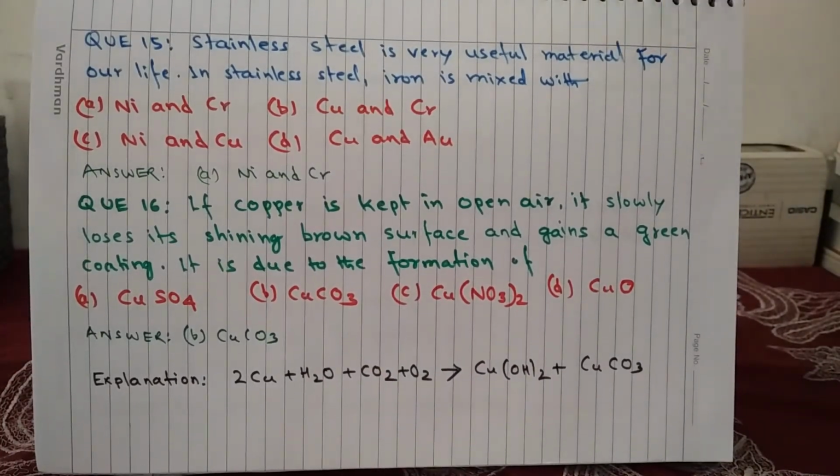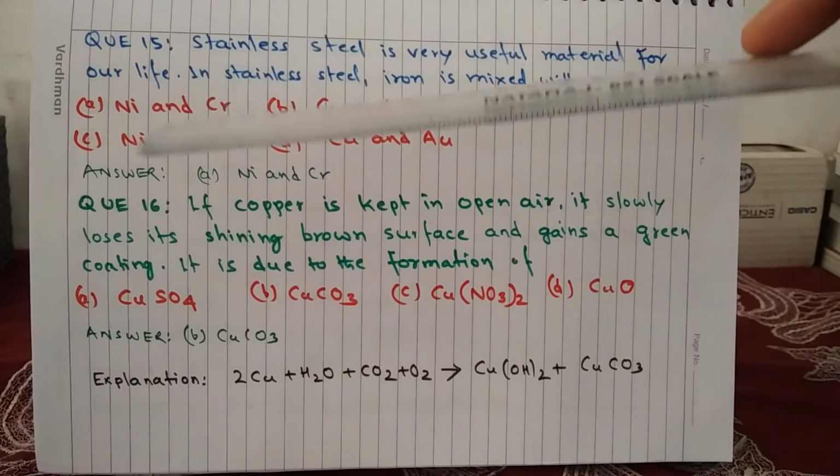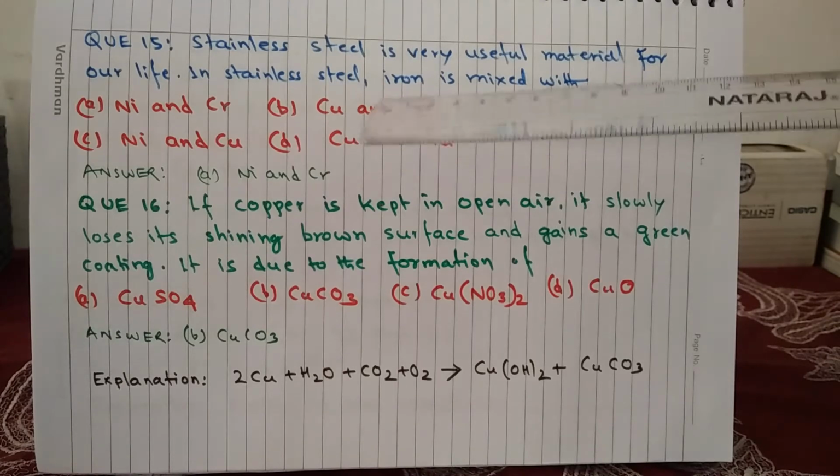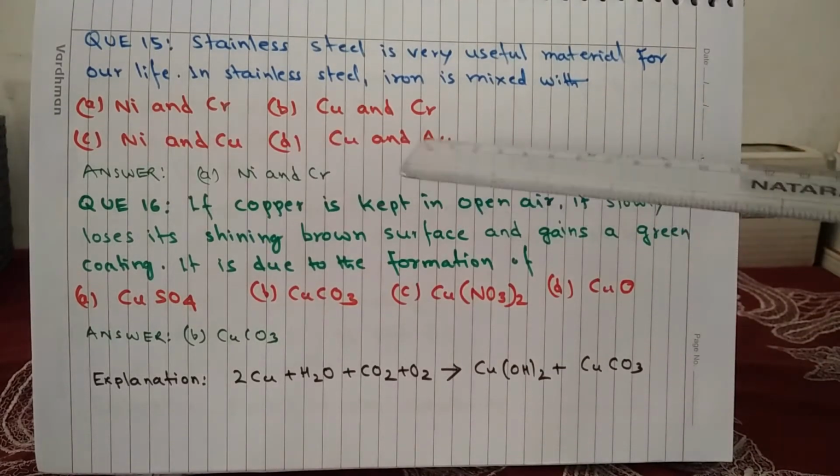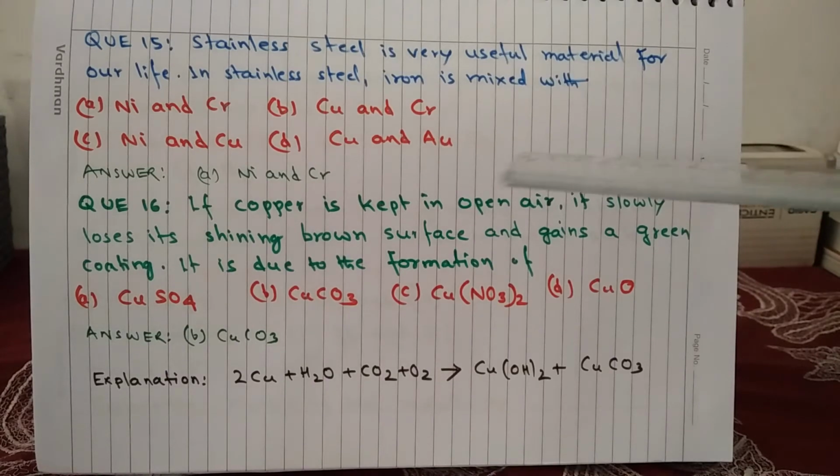Question 15. Stainless steel is very useful material for our life. In stainless steel, iron is mixed with A. nickel and chromium, B. copper and chromium, C. nickel and copper, and D. copper and gold. And the answer is A. nickel and chromium.